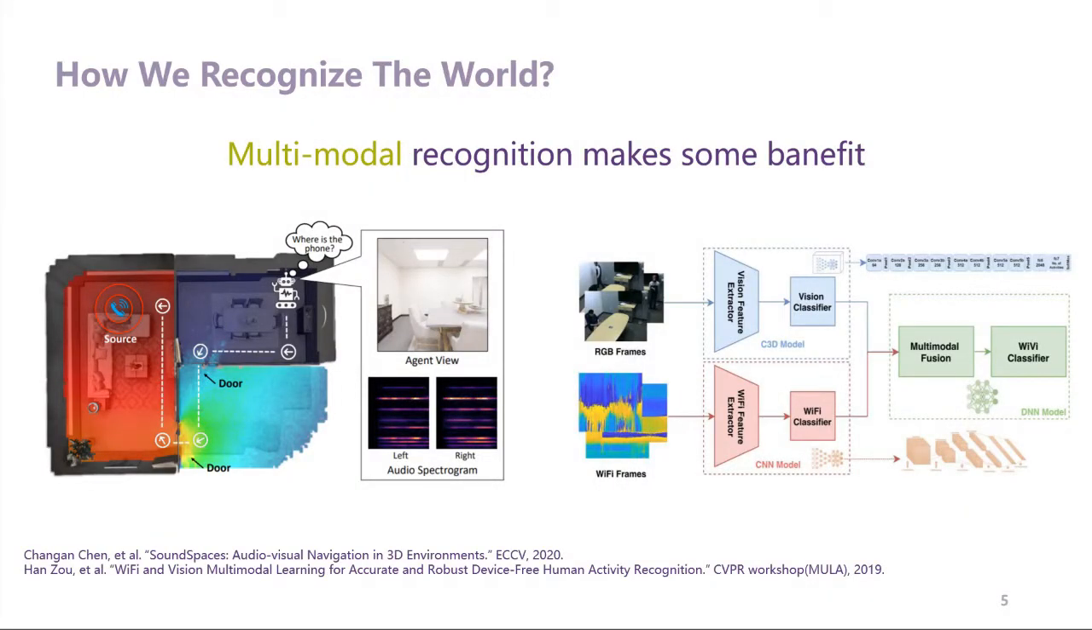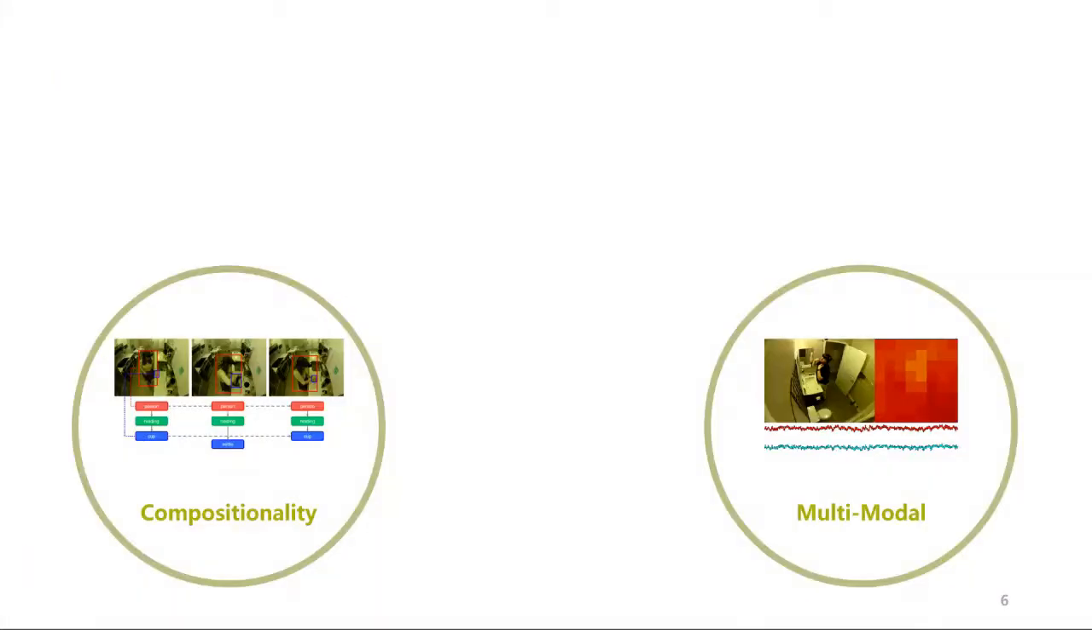In vision research, multimodal recognition brings some benefits. Using multimodal information improves recognition accuracy and breaks the limitations of vision-only tasks. Compositional and multimodal information open new possibilities in recognition tasks.